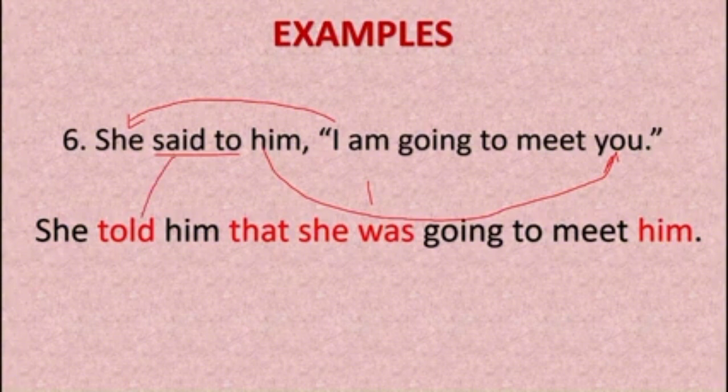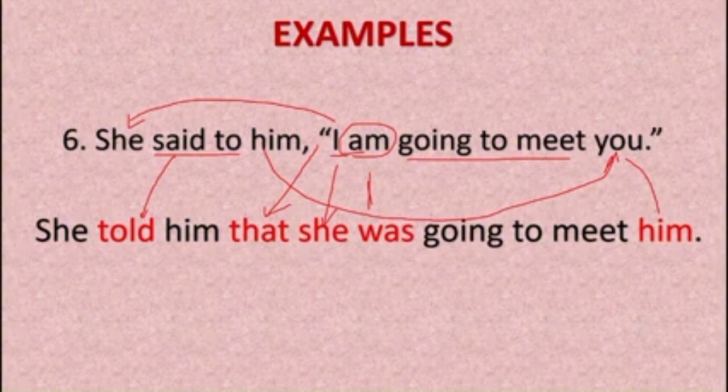Here said to change it into told. Then we add connector that here. Since the speaker is she, so I changed into she. So am changes into was, and there is no change in going to meet, and you. So here she told him. So him means it's a male person. So we write him in place of you. So this is the answer for the sixth one.